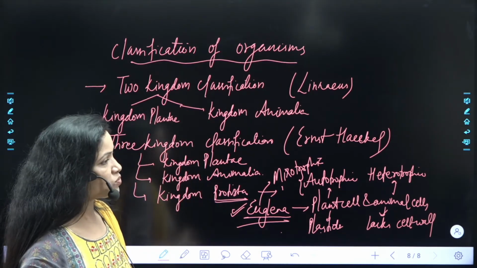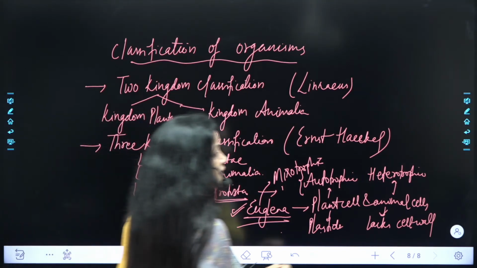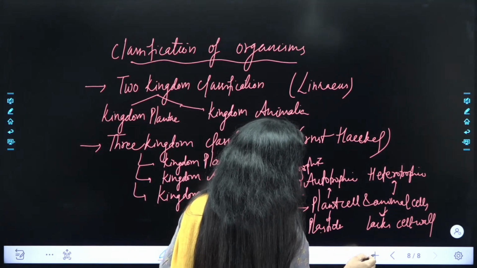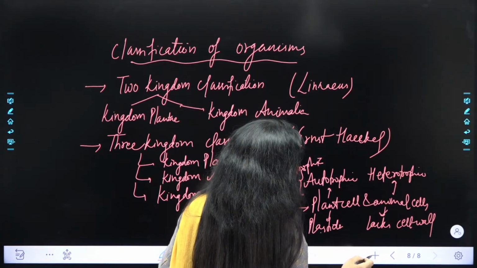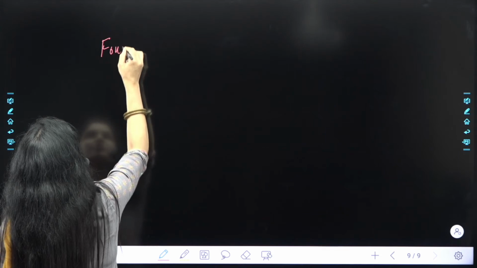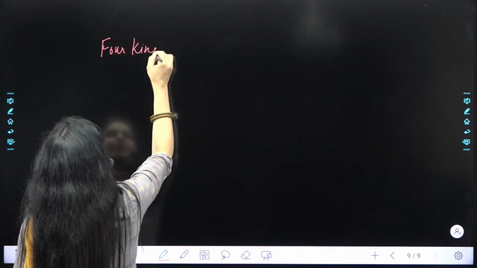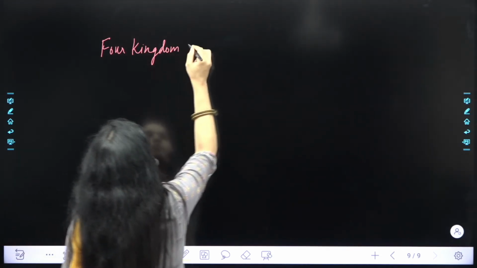Should I move on to the next one? चलिए आगे बढ़ते हैं. So we were discussing about three kingdom. Next is what? Four kingdom classification. Write down four kingdom classification.